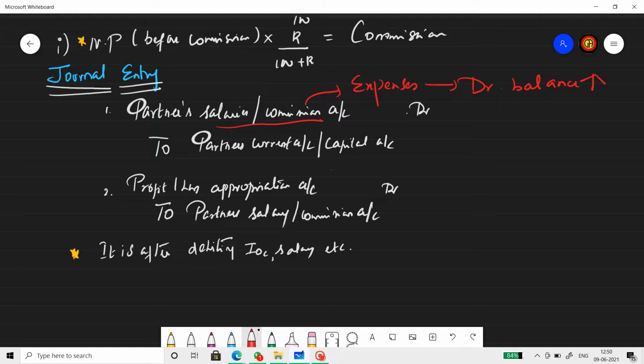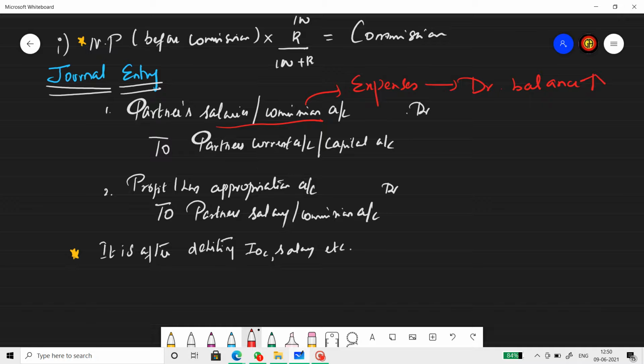What do we credit? We credit the partner's capital account or current account, based on the method they have adopted to maintain the capital account. Capital account can be maintained under two methods: the fixed capital account method or the fluctuating capital account method. If they are maintaining the fixed method, then it's partner's salary or commission account debit to partner's current account. If they're using the fluctuating method, then partner's salary or commission account debit to partner's capital account. So this is how we pass the journals.